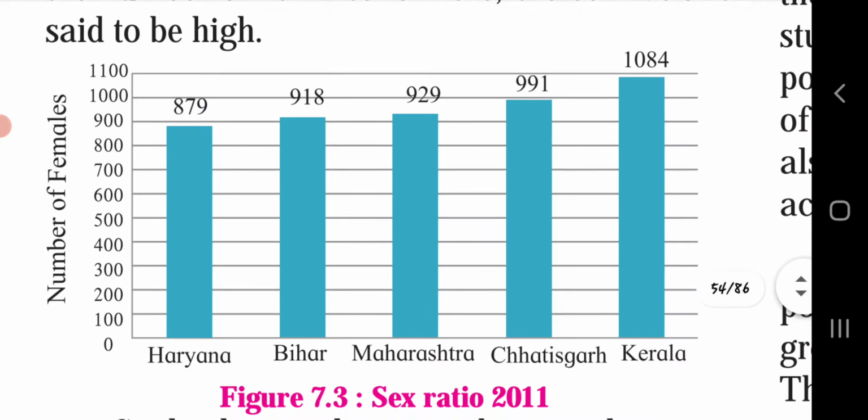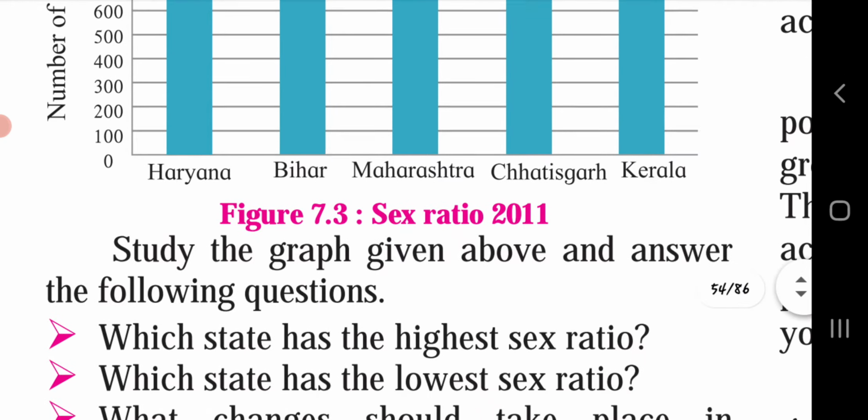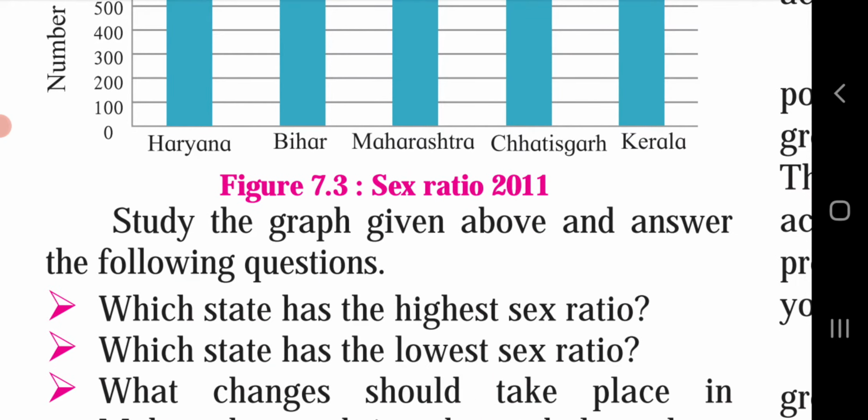Here is the sex ratio of 2011 for Haryana, Bihar, Maharashtra, Chhattisgarh and Kerala. In Haryana, the number of females is 879. In Bihar 918, in Maharashtra 929, in Chhattisgarh 991 and in Kerala 1084. Study the graph given above and answer the following questions.